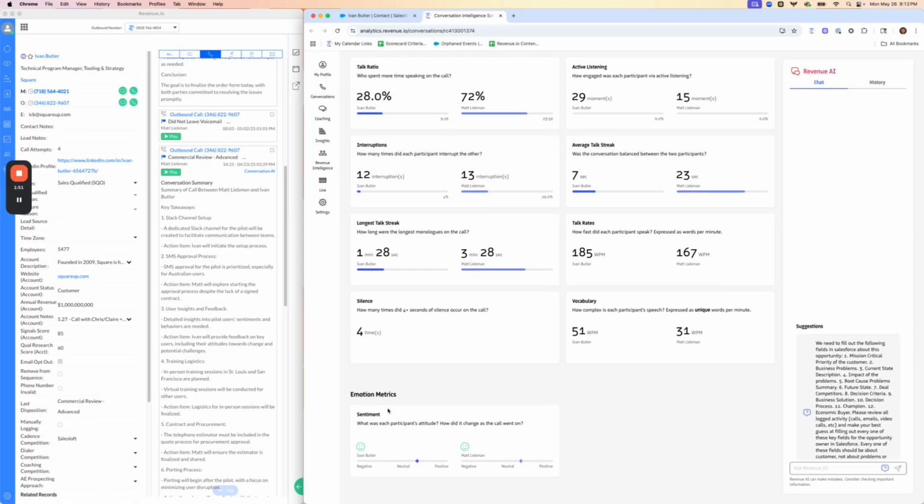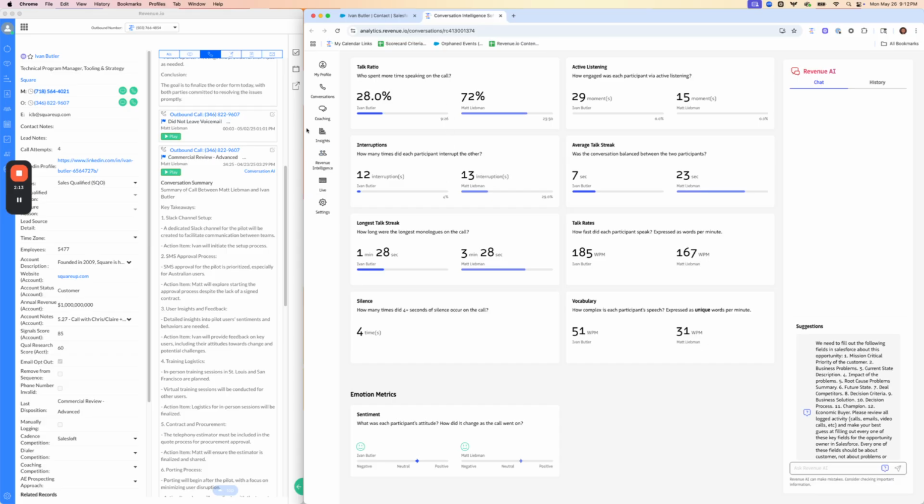Finally, we have sentiment metrics down here where you can see the starting point of the sentiment and where it finished. The arrow would be a longer arrow if there was a larger sentiment change, and the arrow can go up or down. You'll see here that we both started ahead of neutral towards positive and ended in the same direction. That's the first place that I can access these call metrics.